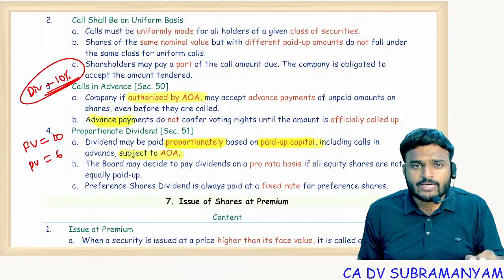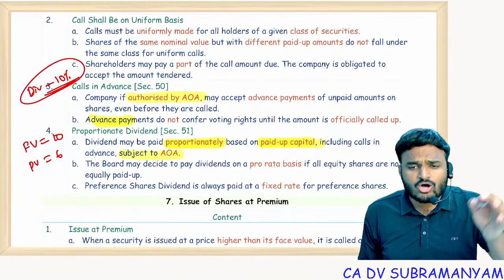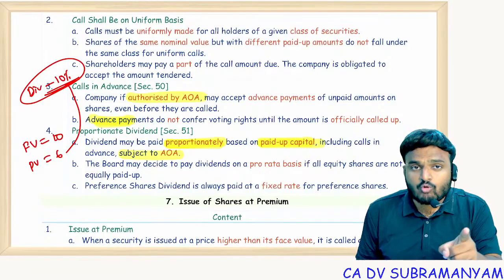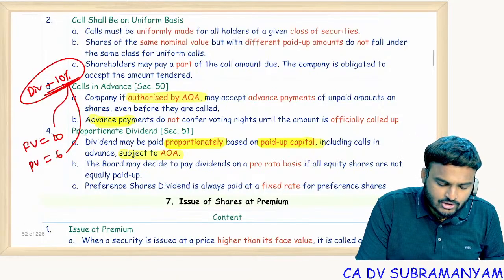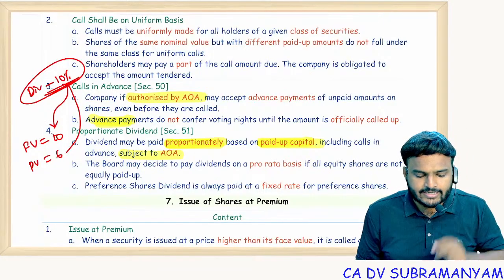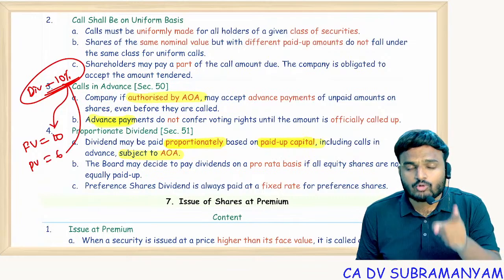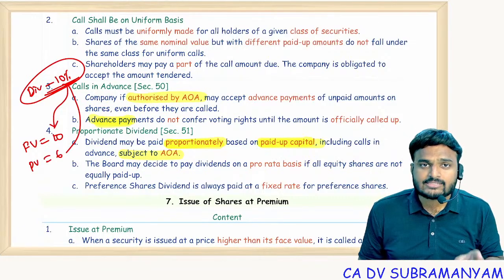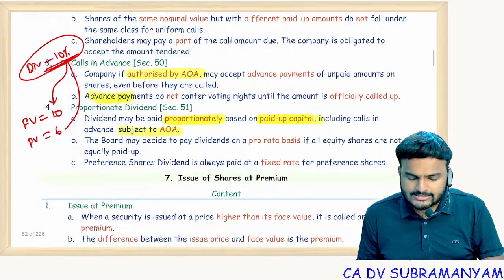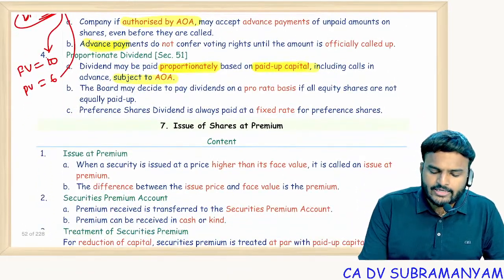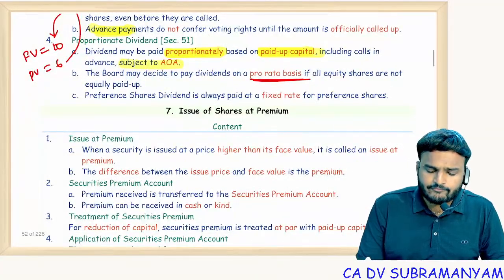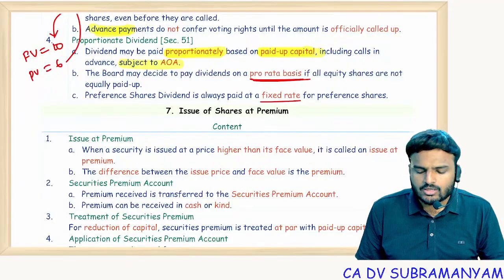If AOA provides dividend on paid up value, then apply 10% on 6 rupees. If AOA is silent, apply 10% on face value, that is 10 rupees. Getting it? The board may decide to pay dividends on a pro rata, proportionate basis. Preference shareholders will get a fixed rate of dividends.